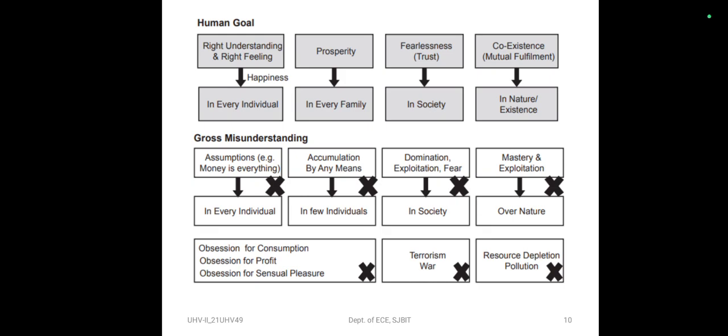These problems are not coming from some hitch or some inherent contradictions in nature. Rather, they are coming from individuals without right understanding, people with wrong assumptions, living on the basis of gross misunderstanding. Today we are trying to address these and other problems in bits and pieces. Such efforts result in more controls, more surveillance, more rules and regulations, more courts, more police, more defense, more jails. What is being proposed is that only a holistic solution that takes care of all aspects and all people, as well as the rest of nature, will work.